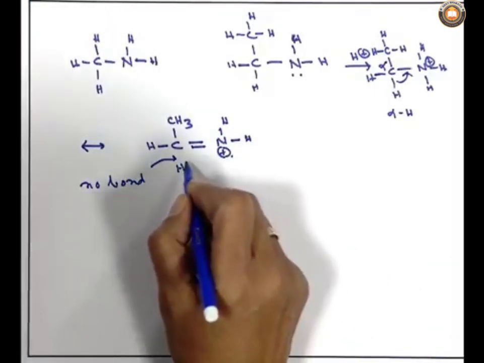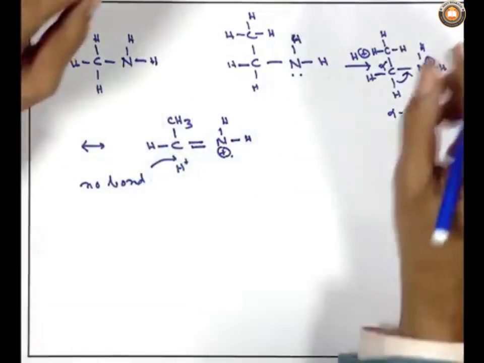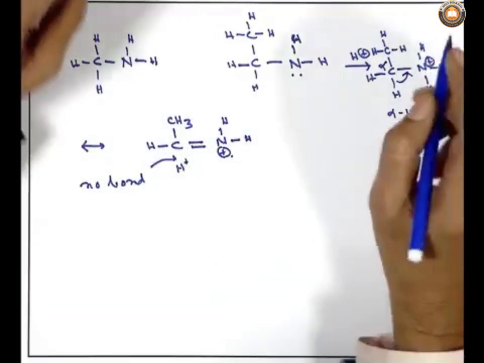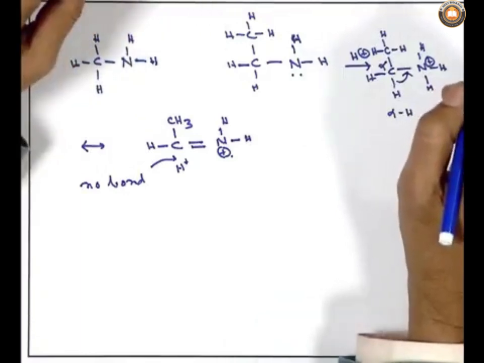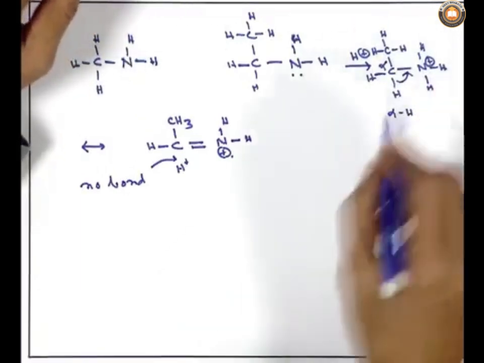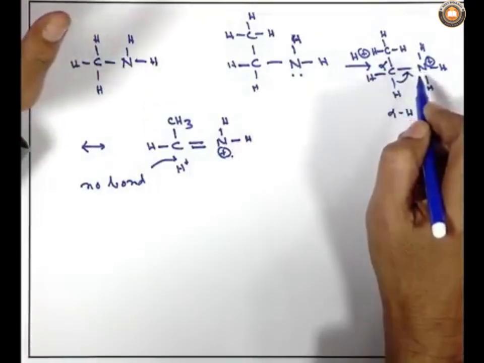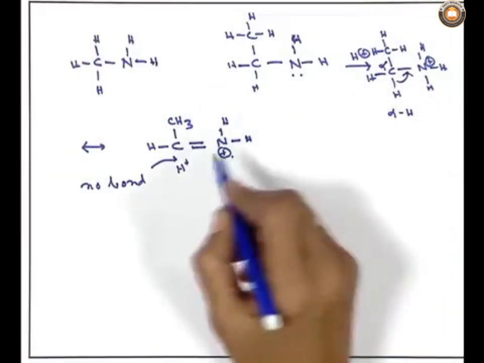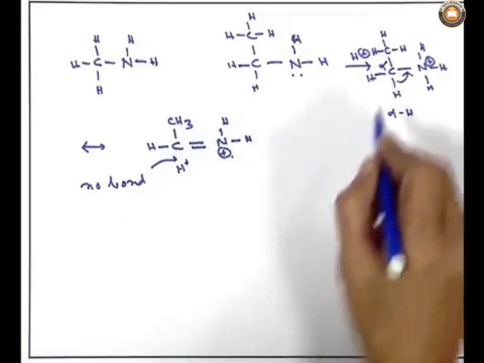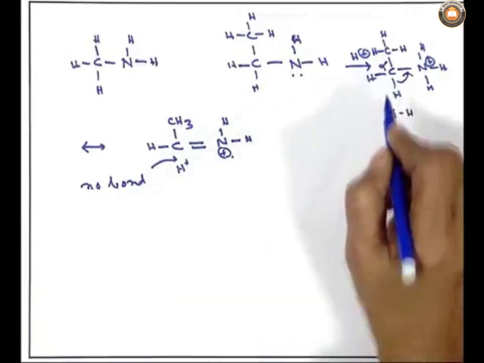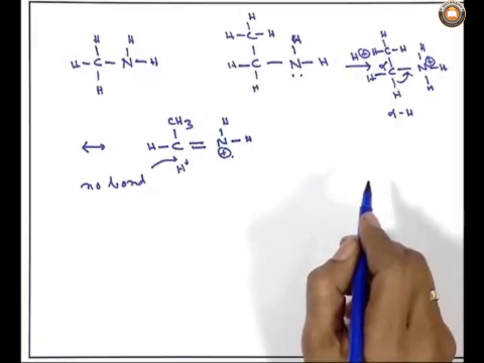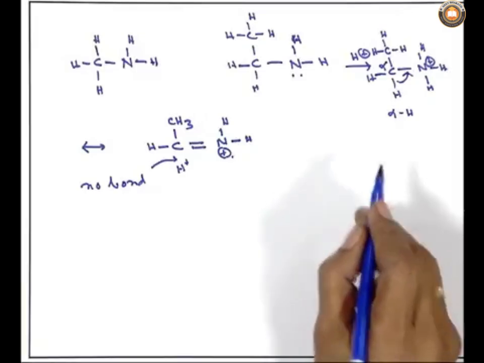This type of situation is very interesting when there is an alpha hydrogen atom. What is an alpha hydrogen atom? With respect to a substituent, next to it is the alpha carbon, and any hydrogen attached to that is the alpha hydrogen.